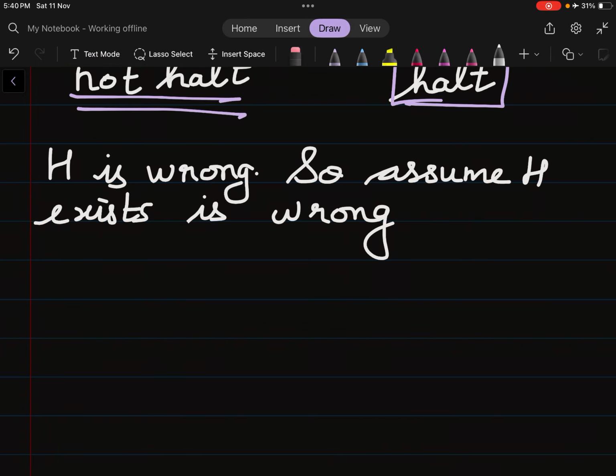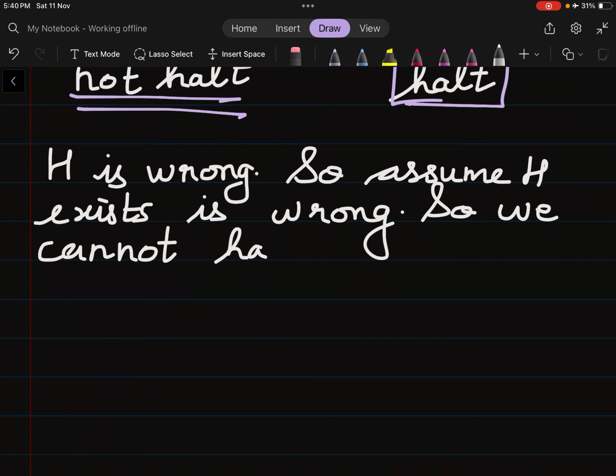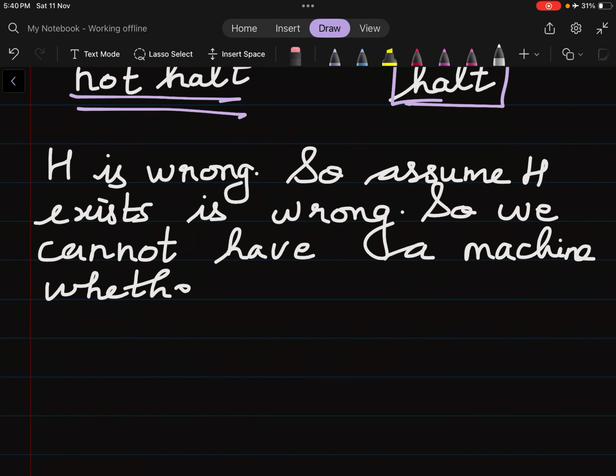So we cannot have a machine which tells us whether the program is halting or not.